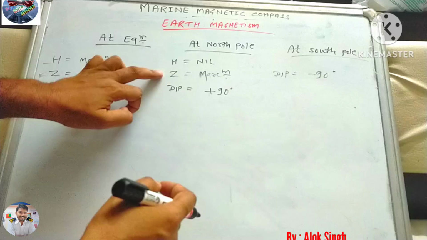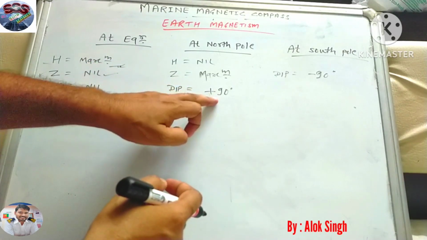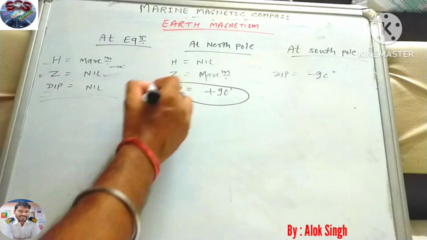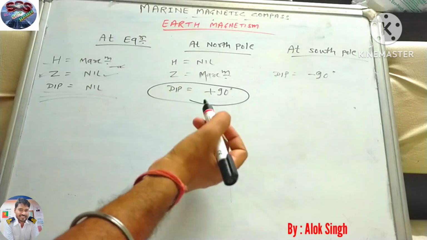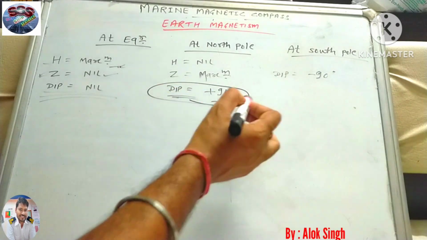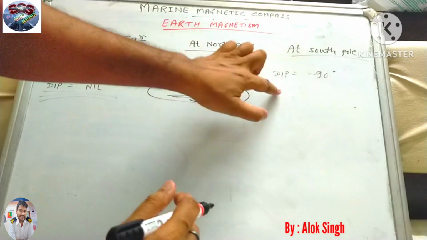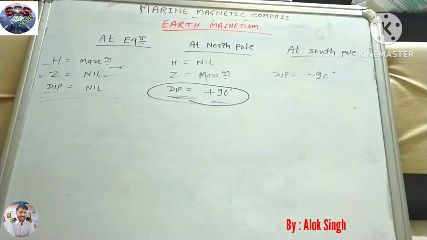So that's why Z is maximum, and dip is 90 degrees plus, because I have already shown the sign convention. So dip will be plus 90. At the south pole the same thing will be there, only dip will be minus 90.